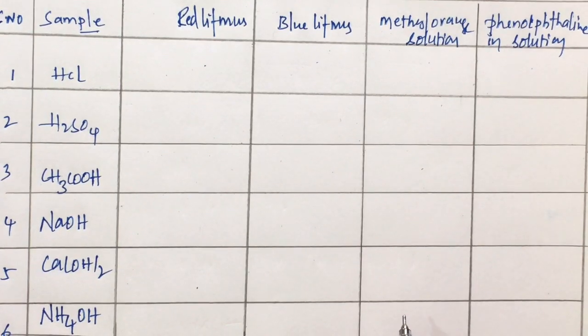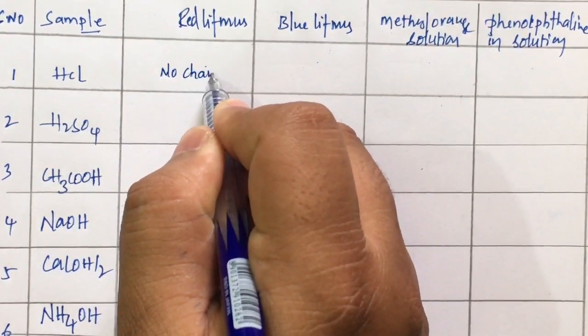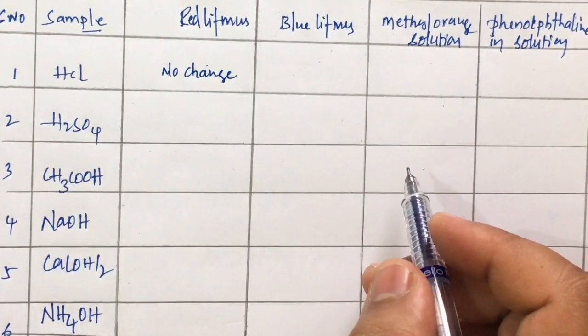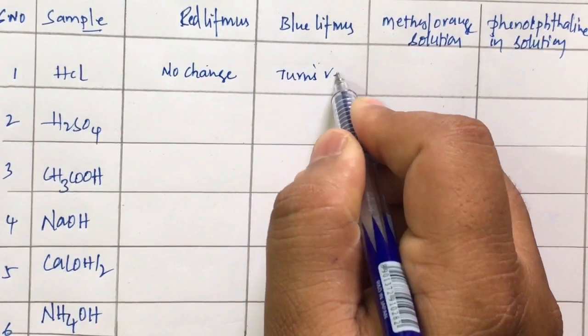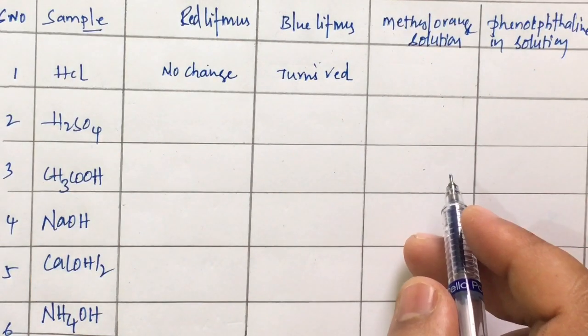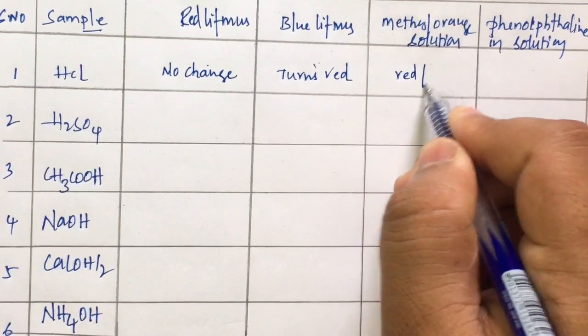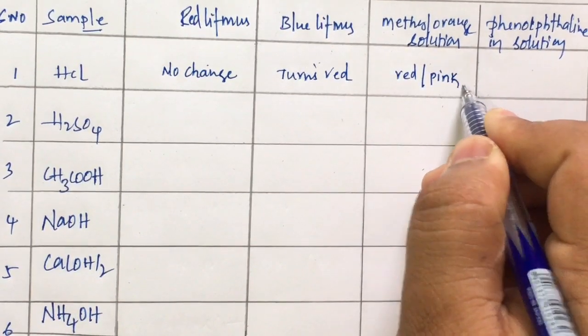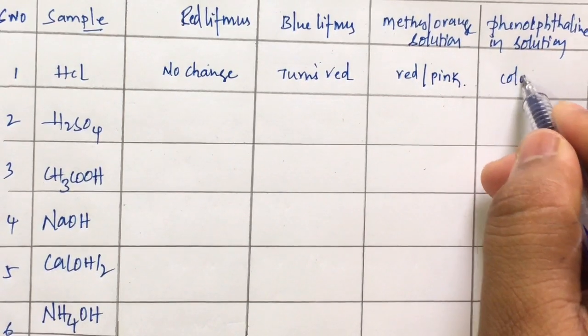So what do we generally observe? When you dip red litmus in HCl, there is no change in the color. When you dip blue litmus in the second one, it turns red. Methyl orange solution turns red or pink, whereas phenolphthalein solution becomes colorless.